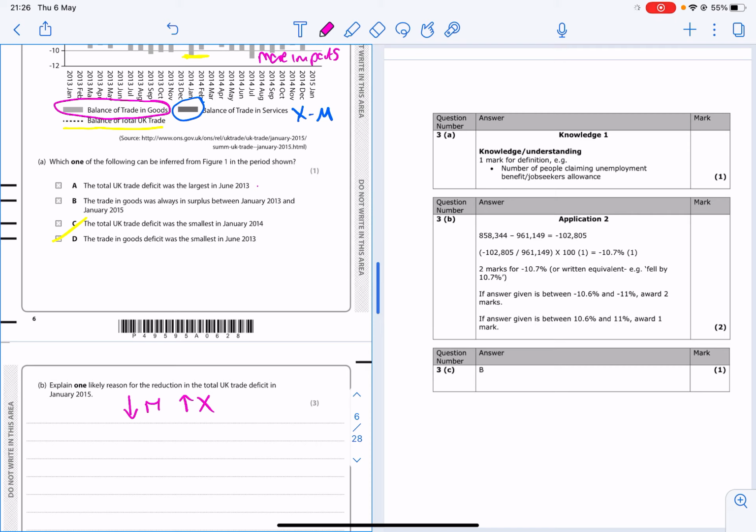Now there's lots of different reasons that this could happen, and one of those things could be a change in the exchange rate. So if the value of the pound were to fall, what that would mean is that exports are now cheaper. So that leads to an increase in demand for exports.